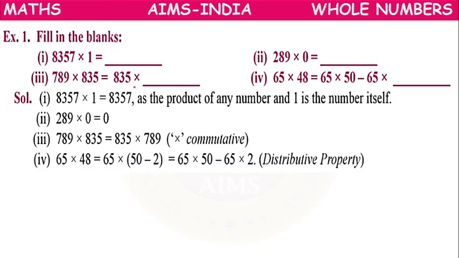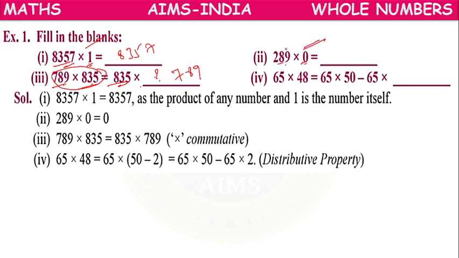Next one. So fill in the blanks questions here. 8357 into 1. So here 1 is the multiplicative identity, which means if you multiply with 1, the value does not change. 8357 is the answer. 789 into 835 equals 835 into dash. During multiplication, we can multiply in any order, so the answer is 789. Both will be equal. Next, 289 into 0.